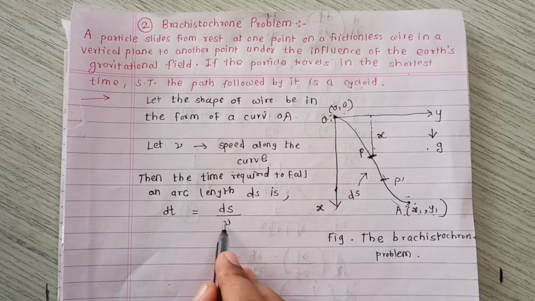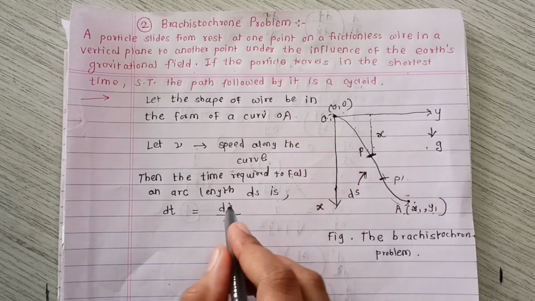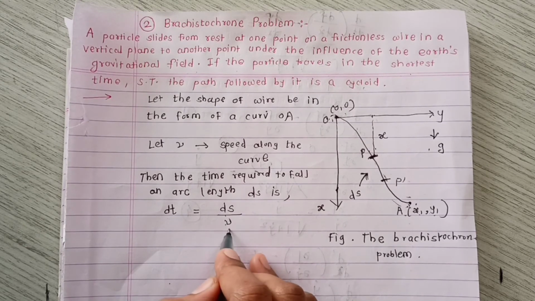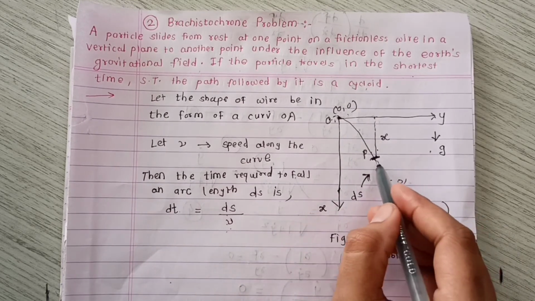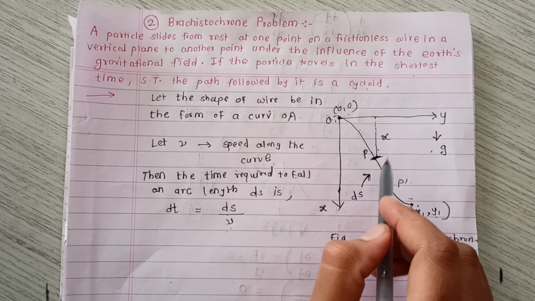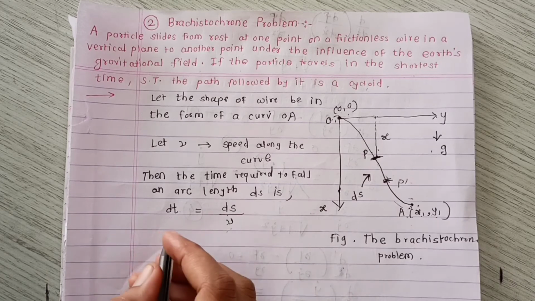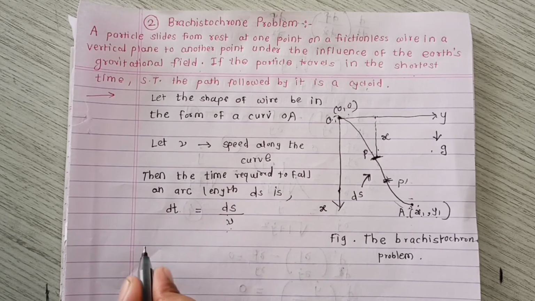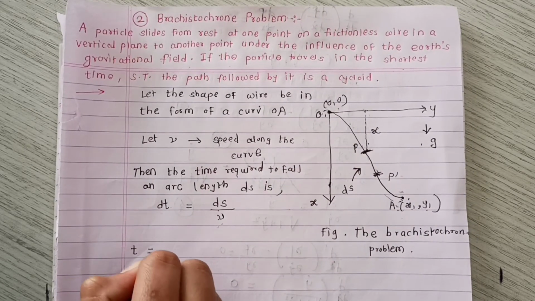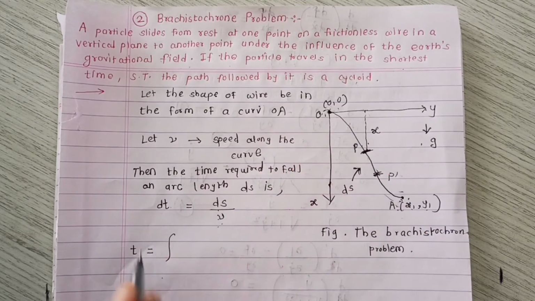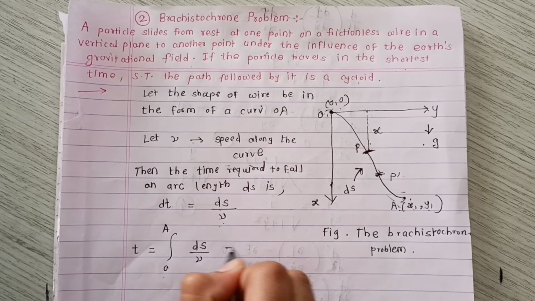the curve, so the speed is as it is, but for this element the distance is ds. We know that the velocity is nothing but the distance upon time. According to that we can write this, but this time is only for this particular element, and we have to find the shortest time over the whole path. So we have to take integration. So the total time taken by the particle in moving from the higher point O to A is given by t is equal to the integration from 0 to A of ds by v. This is equation number 1.